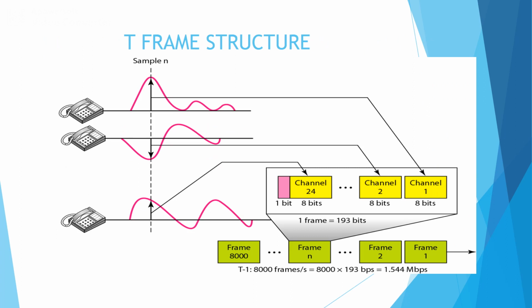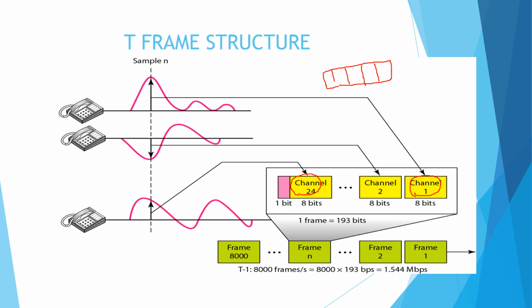The diagram shows the T frame structure. In this case we have a total of 24 channels, channel 1 to channel 24. That means within a single frame we need to have 24 slots.